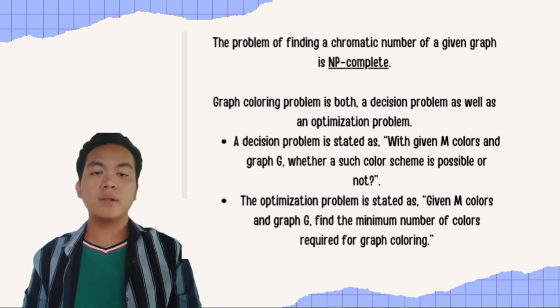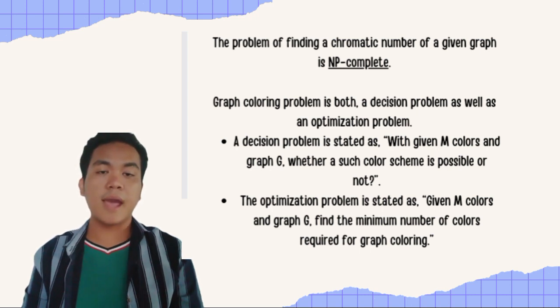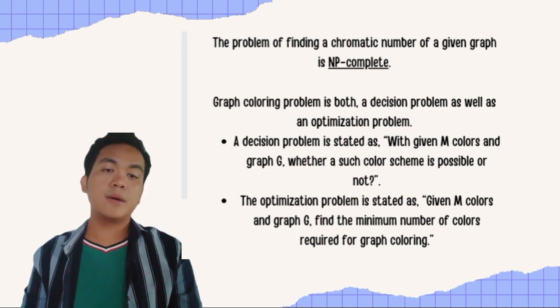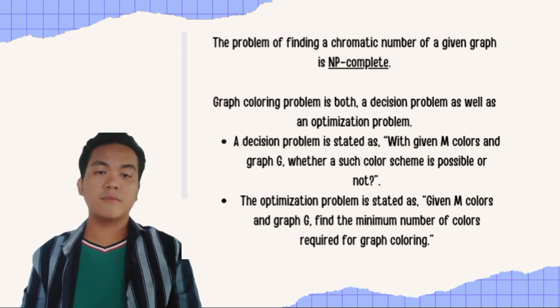An example would be: given M colors and graph G, whether such a color scheme is possible or not. Now, the basic idea of optimization problems is that we have a particular quantity that we're interested in maximizing or minimizing. For example, given M colors and graph G, find the minimum number of colors required for graph coloring.